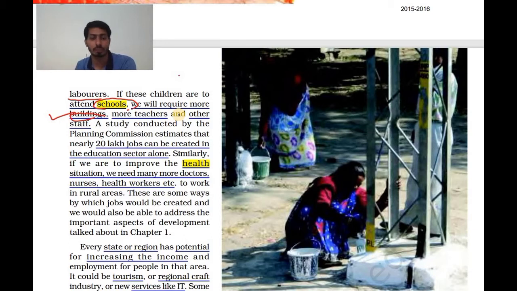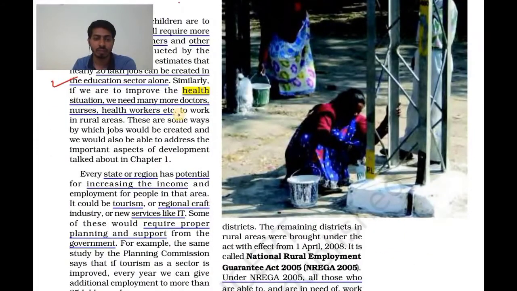And other people, those who are servants and so on, some lab assistants and all, will be required. So more teachers, other staff. A study conducted by the Planning Commission estimates that nearly 20 lakh jobs can be created in the education sector alone. So this is how people can be employed directly and indirectly in the education sector.